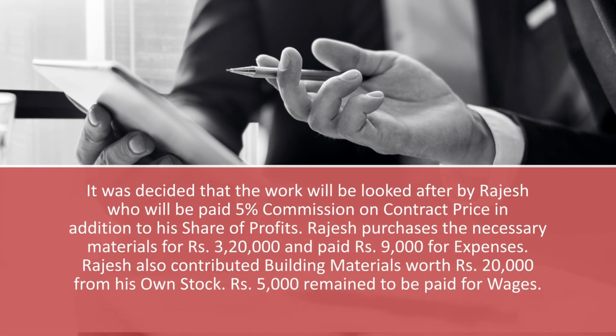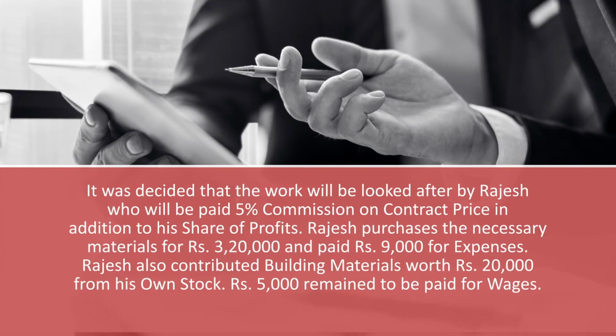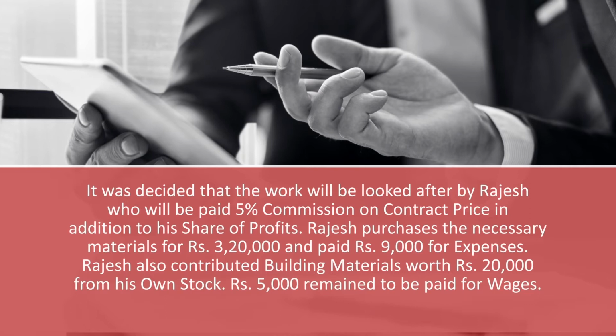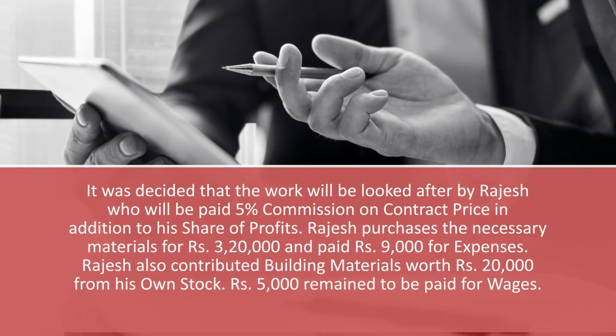It was decided that the work will be looked after by Rajesh, who will be paid 5% commission on the contract price in addition to his share of profits. So it is categorically mentioned that for the extra work performed by Mr. Rajesh, he will be entitled to 5% commission on the contract price.